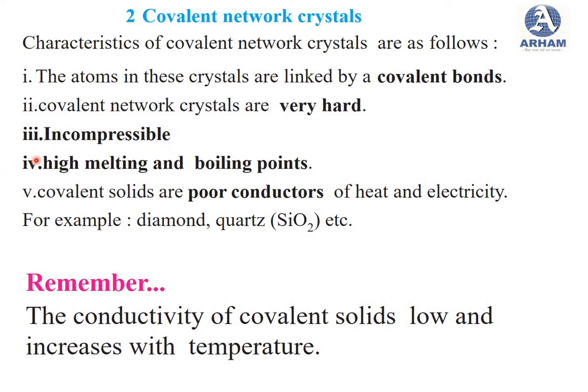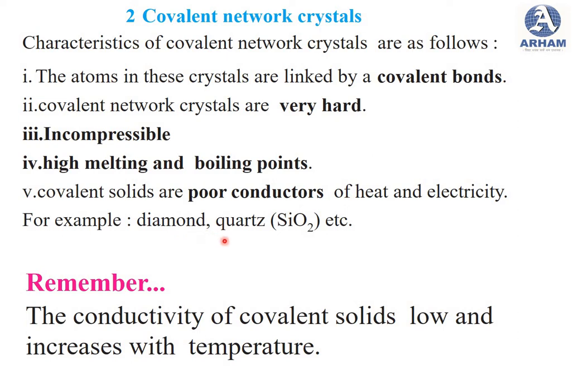When we consider the melting and boiling points, these covalent crystals have high melting and boiling points. They are poor conductors of heat and electricity.